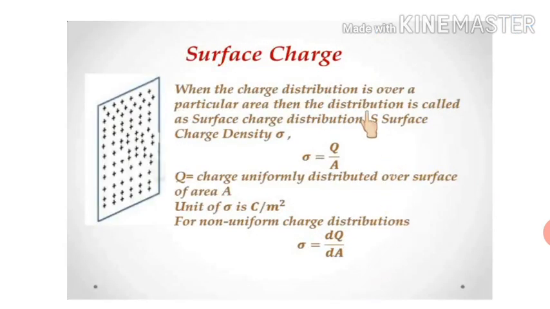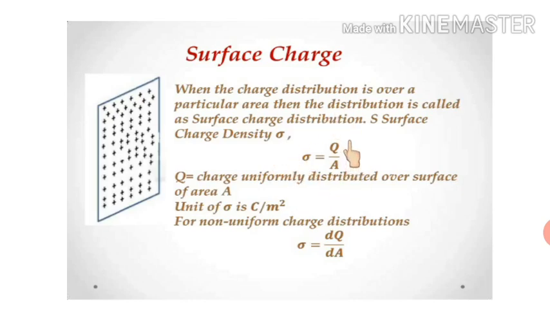The second category is surface charge distribution. When the charge distribution is over a particular area, then the distribution is called surface charge distribution. Here we can see that an area is there and the charge is distributed like this. We represent the surface charge density by sigma. And what is sigma? Charge per unit area.